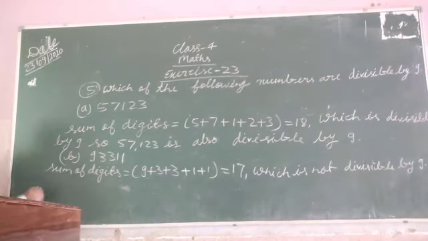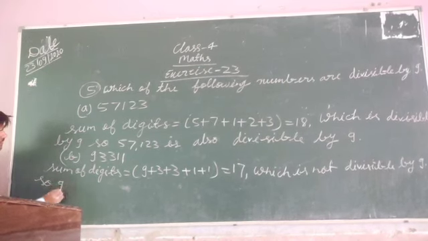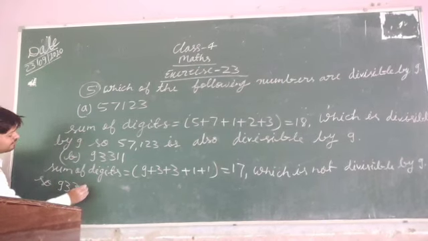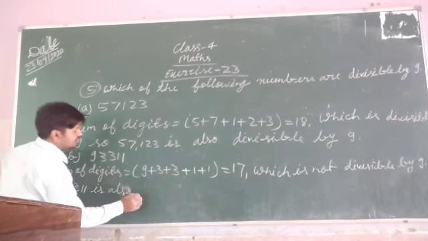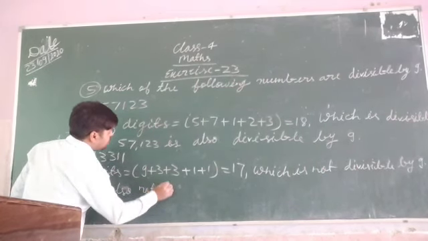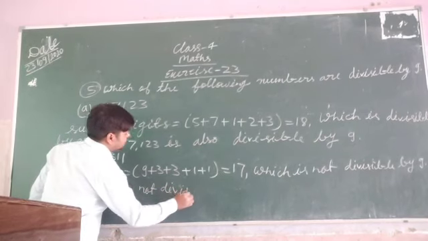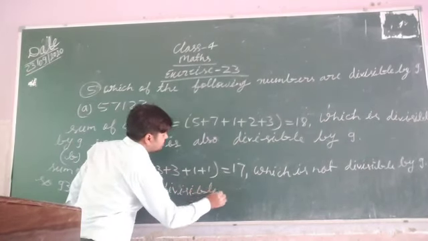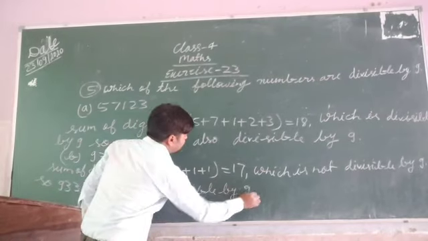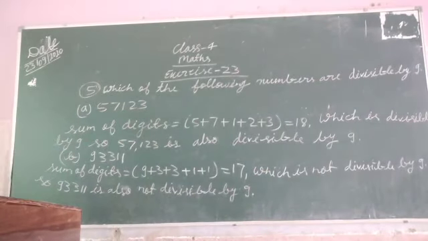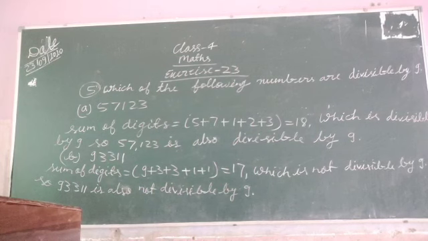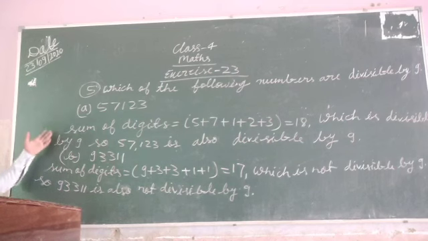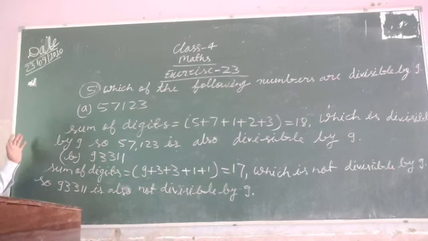Then you can write here, so 93,311 is not divisible by 9. Okay, like this you can solve question number 5. Use the same process for solving the questions.